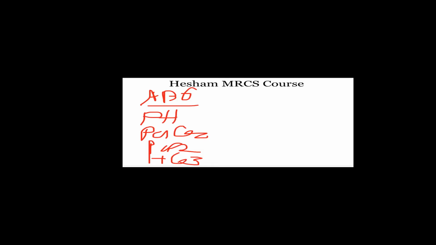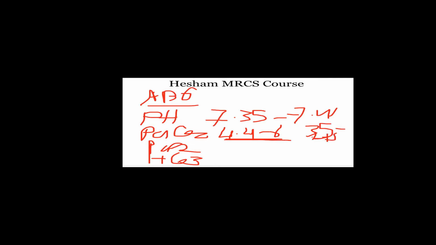Please keep these numbers: pH from 7.35 to 7.45. CO2 from 4 to 6 kilopascal; in some books you can see it from 35 to 45.